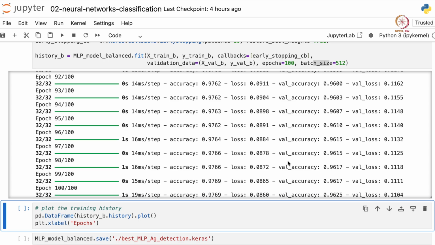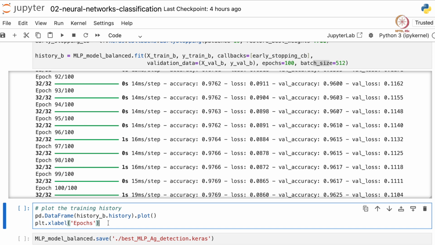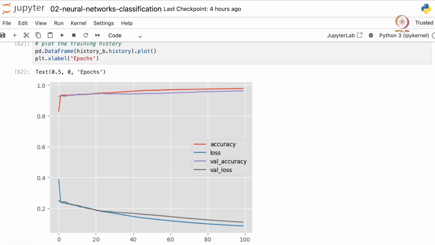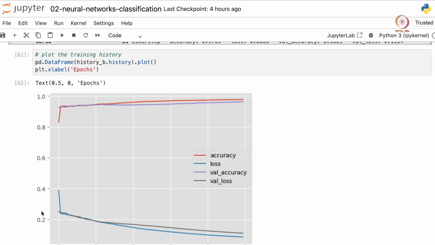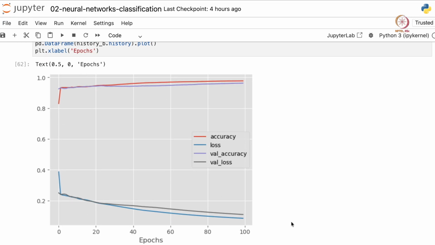100 epochs are done. Now let's plot how the validation loss and accuracy varies with epochs. Here we see that the validation loss and accuracy had relatively high and low values, and gradually they increased, and the model is still training.